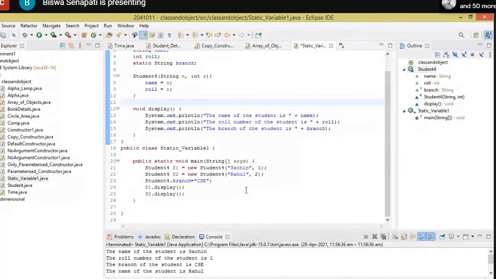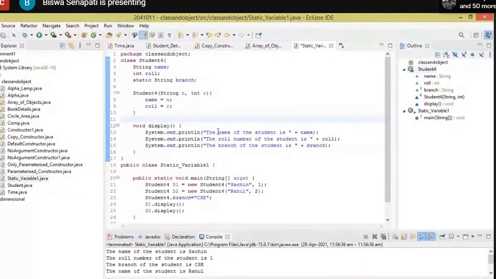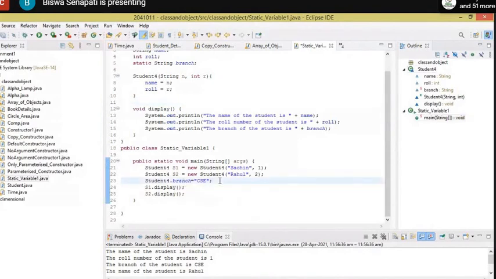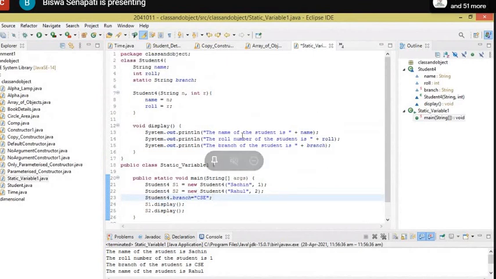And if by any chance we declare a static variable inside the class but haven't initialized it, given it a value, then outside the class we can use class name dot static variable, not object name. And that will do the same function as declaring and initializing it inside the class. Then we just call S1 dot display and S2 dot display. So whenever the display method is called, the control will move to the display method, and it is going to display the value of name, roll number, and branch of the student.